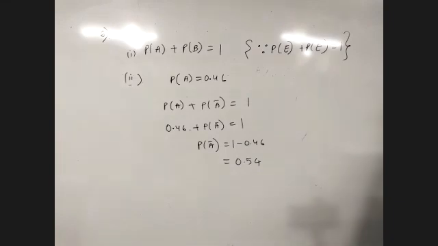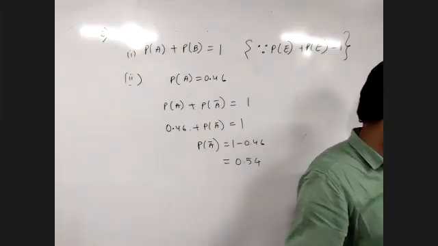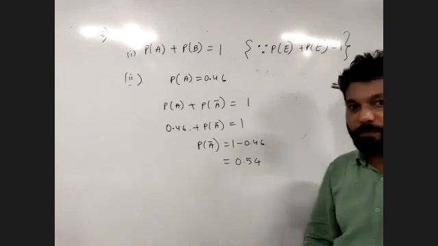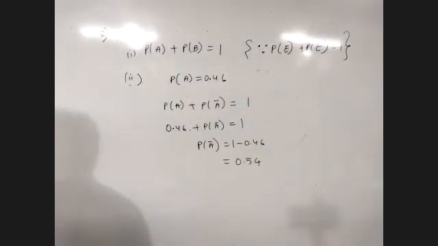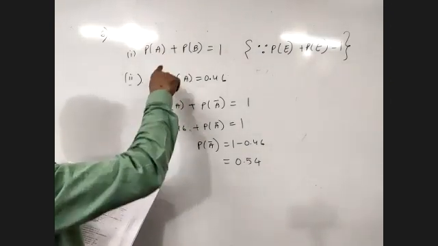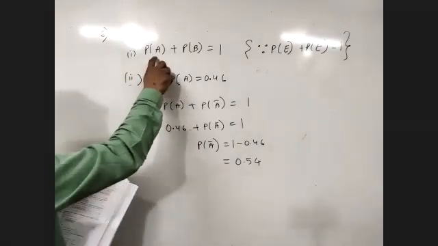Excuse me, sir, can you please explain it again? Yeah, sure. Look, it was given that if A and B are two complementary events, what is the relationship between PA and PB?